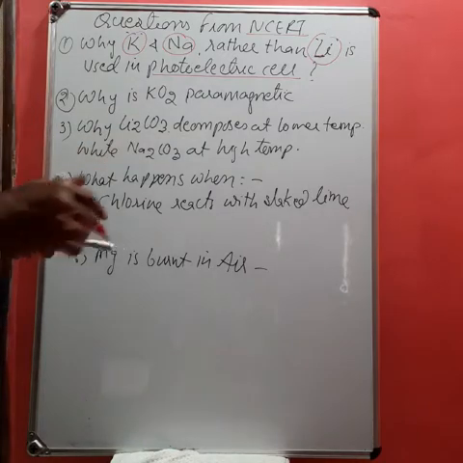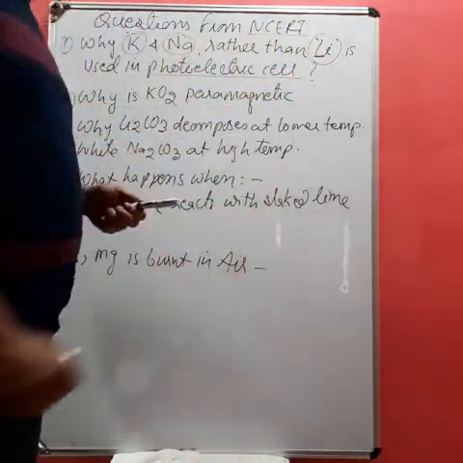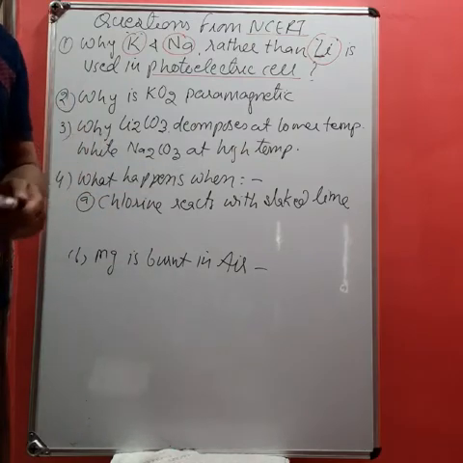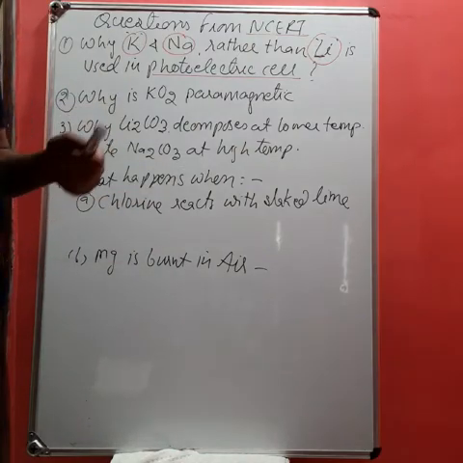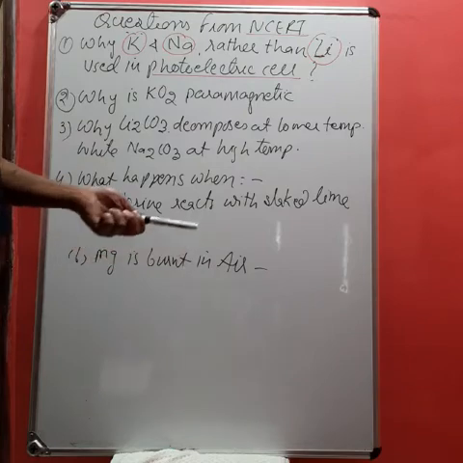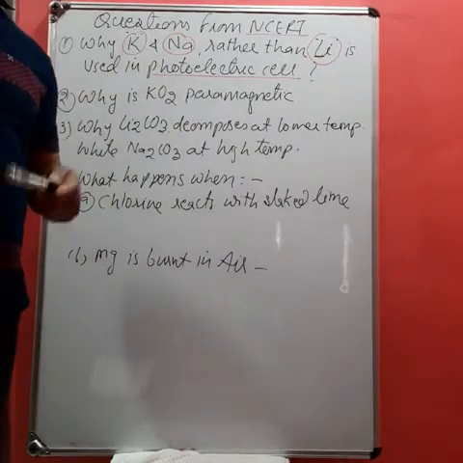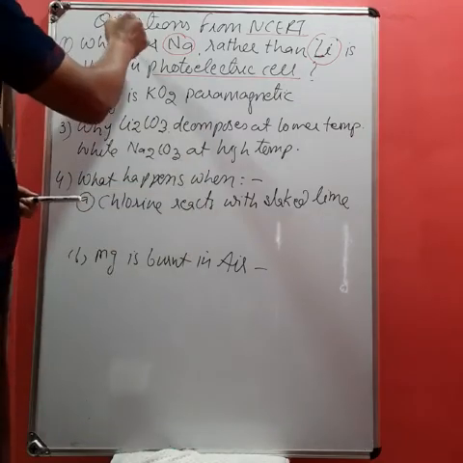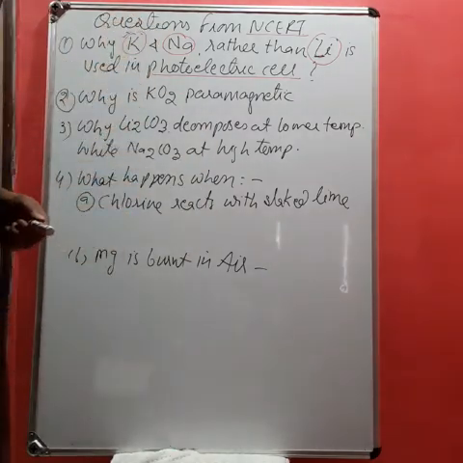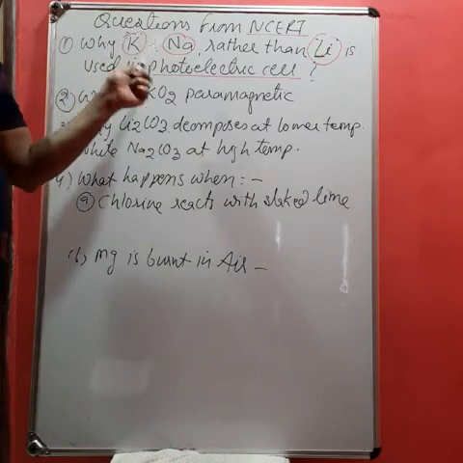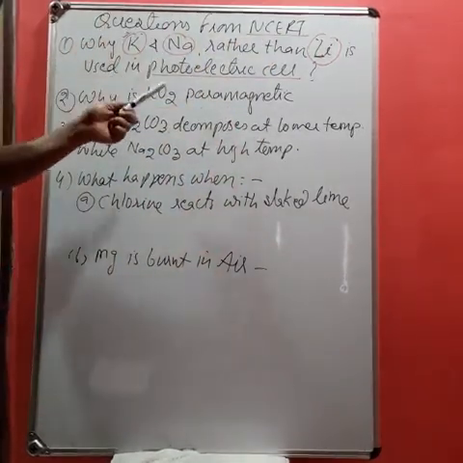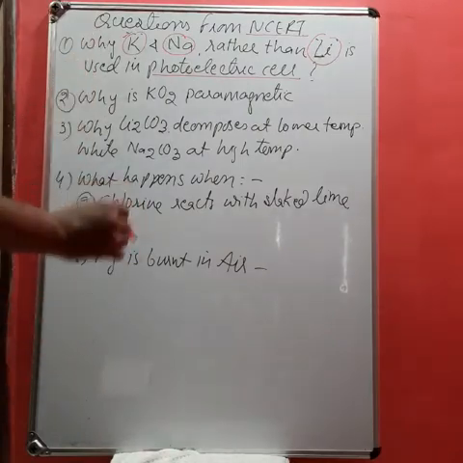You know that lithium, being the first element of the first group, has a very high ionization enthalpy. Therefore the radiation does not have the capacity to eject electrons, while in the case of sodium and potassium, their ionization enthalpies are comparatively very low, and therefore these are used to prepare photoelectric cells.